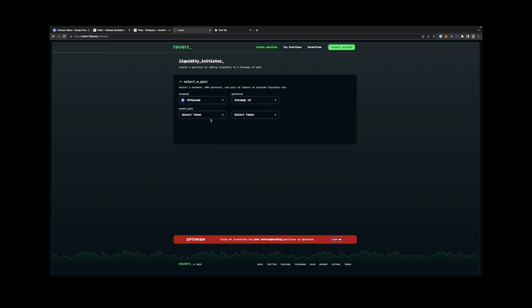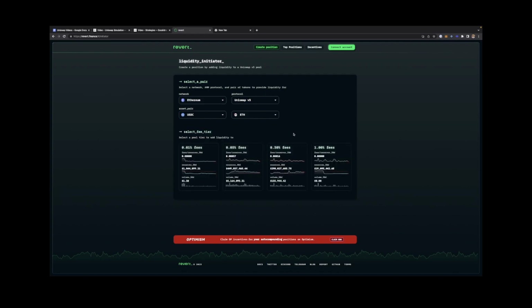So choose the network. Again, protocol is Uniswap v3. Assets. So I select the base asset as USDC and ETH here. This would pull the pool information based on the total amount that's locked and the everyday volume. You can decide which pool you want to backtest against.